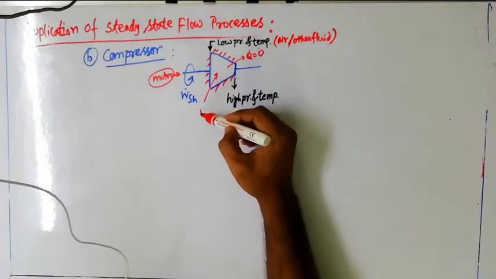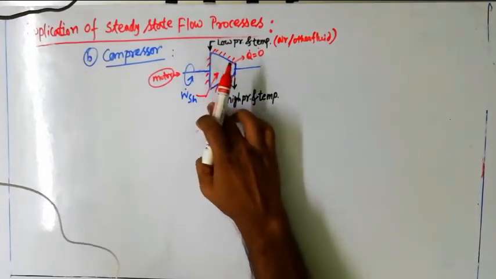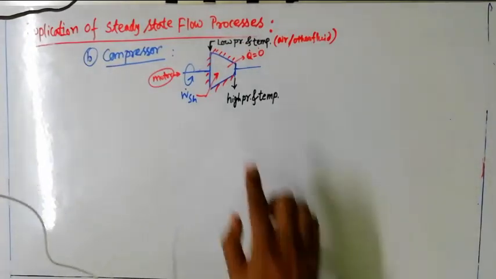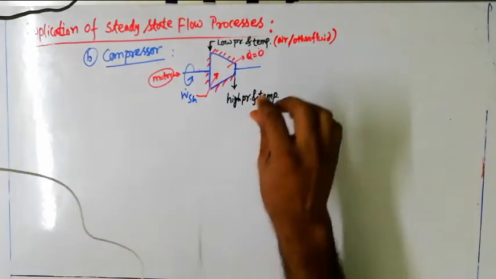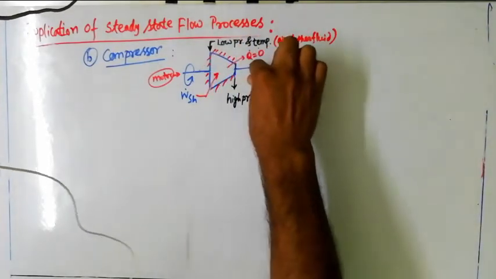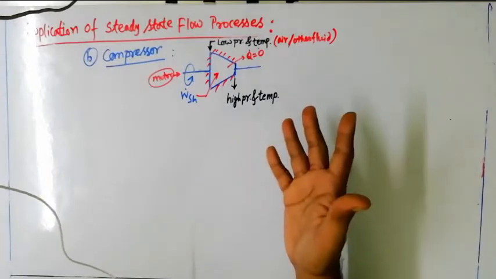You have to supply some work to the system. It is a work consuming device actually, and a turbine is a work producing device. That way the diagram is also a reverse one. In case of a turbine we drew a diverging section. Here you can see a converging section. That means the volume is being compressed, not expanded.